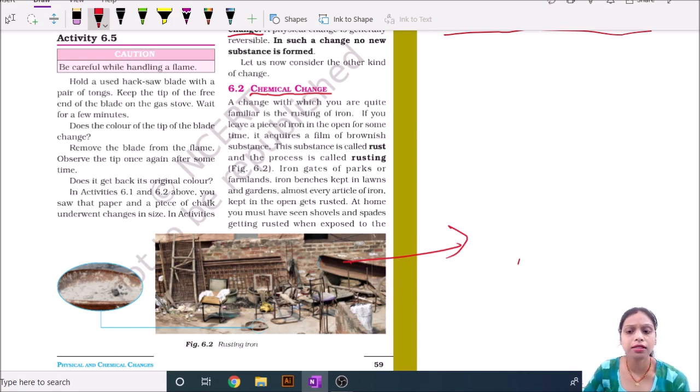What is this? This is also a rust. It is an example of rust and this process is called rusting.